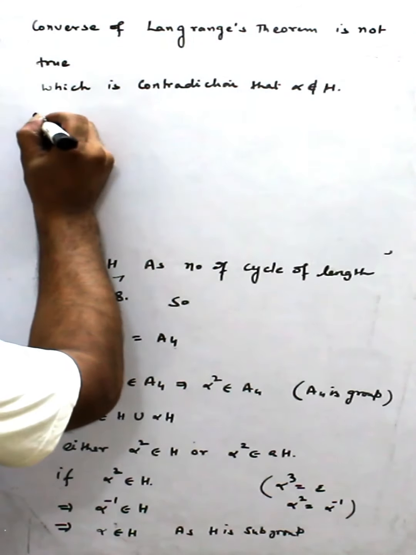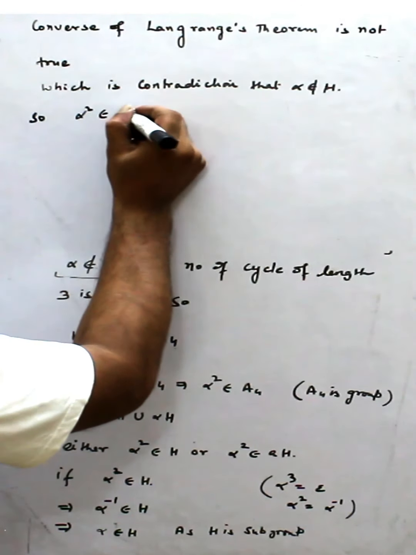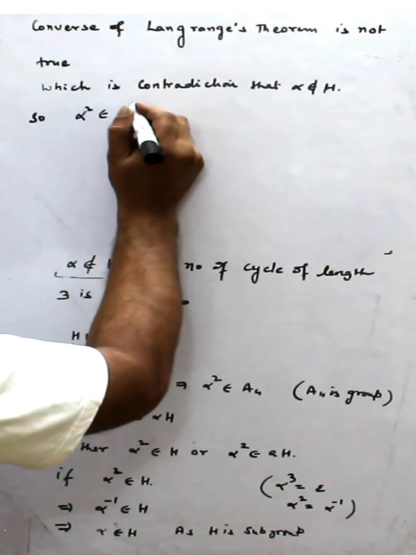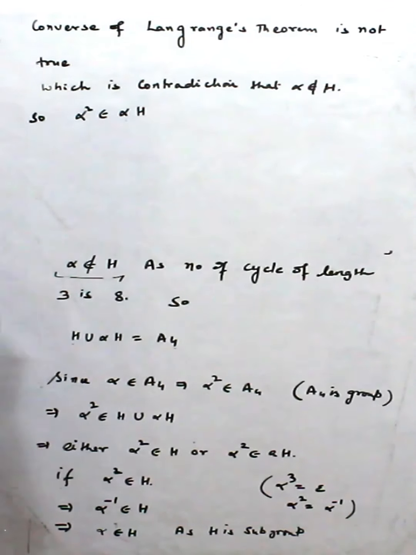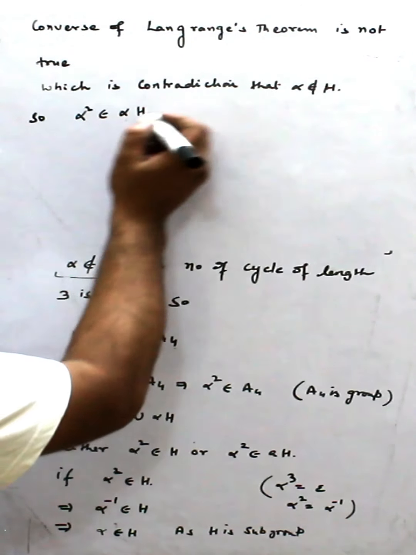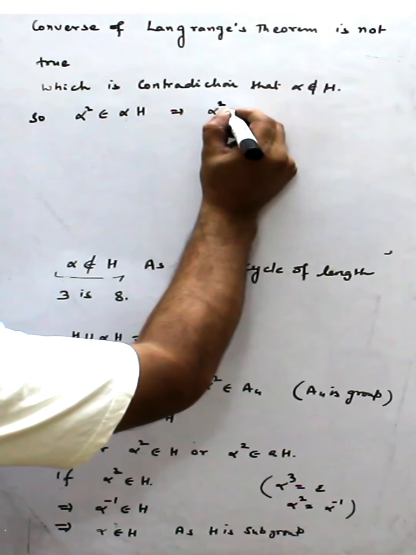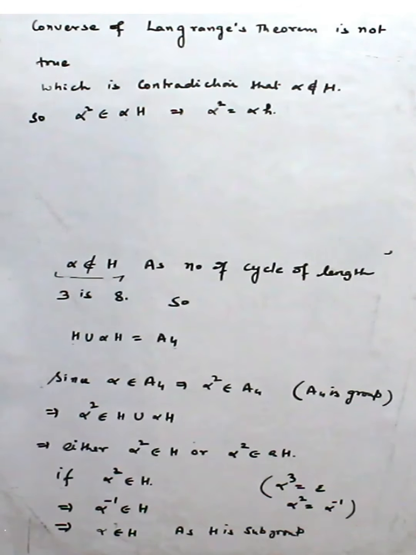So perhaps alpha square belongs to alpha H. This means alpha square is equal to alpha times h, like this, for some h in H.